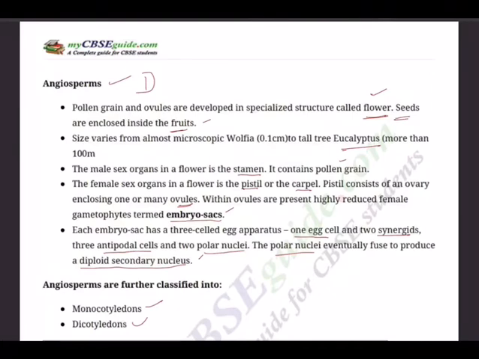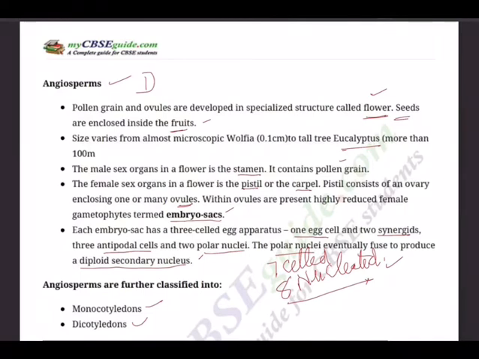Sporophylls are highly modified structures. A microsporophyll or stamen consists of a filament and an anther. A megasporophyll or a carpel consists of stigma, style, and ovary containing ovules. Within ovules are present highly reduced female gametophytes known as embryo sacs, which are seven-celled. This you must remember, seven-celled, 8-nucleate structures. So 7 cells are there, 8 nuclei, an 8-nucleate embryo sac. This is very important. Remember, this will help in double fertilization, and this is a major 5 mark question.